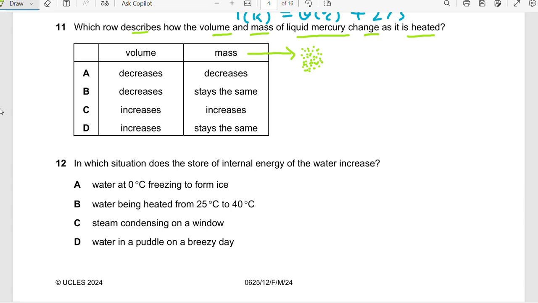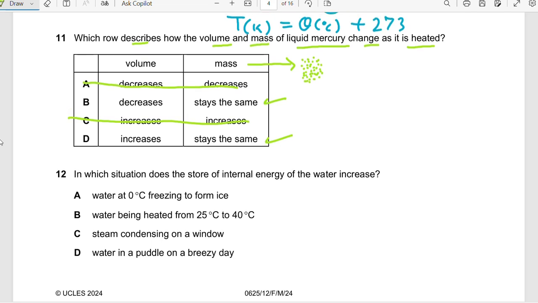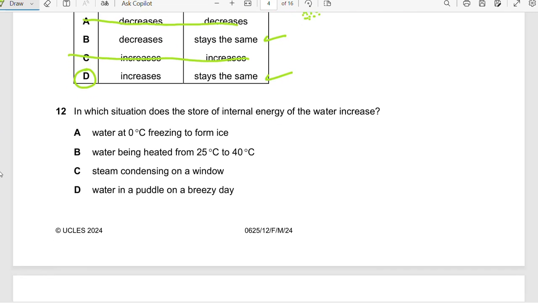So it's either option B or D, right? Option A is wrong and option C is wrong. Regarding the volume, we know with heat the volume will increase. Why? Because the particles will separate from each other, so there will be bigger volume. So it's option D, right? I hope it's clear.